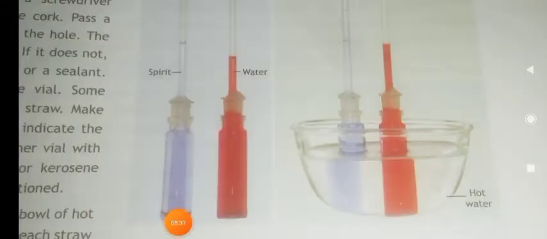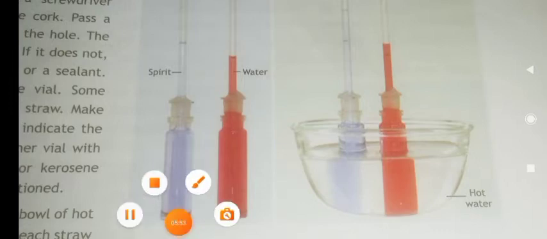Now we will discuss liquids. Liquids also undergo expansion and contraction, and it depends on their initial volume, change in temperature and nature of the liquid. Okay children, so this is about expansion and contraction of substances. Substances normally undergo expansion on heating and contraction on cooling. Hope you have understood this concept well, children.